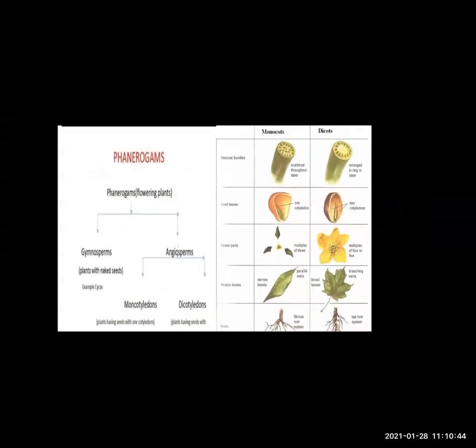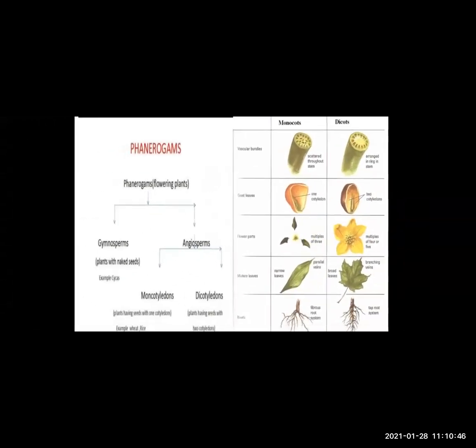In monocots, the flower parts are present in multiples of 3, and that's why they are trimerous. Whereas in dicots, flowers with 4 or 5 parts, or their multiples, are present. If it is 4, it is tetramerous, and if it is 5, it is pentamerous.